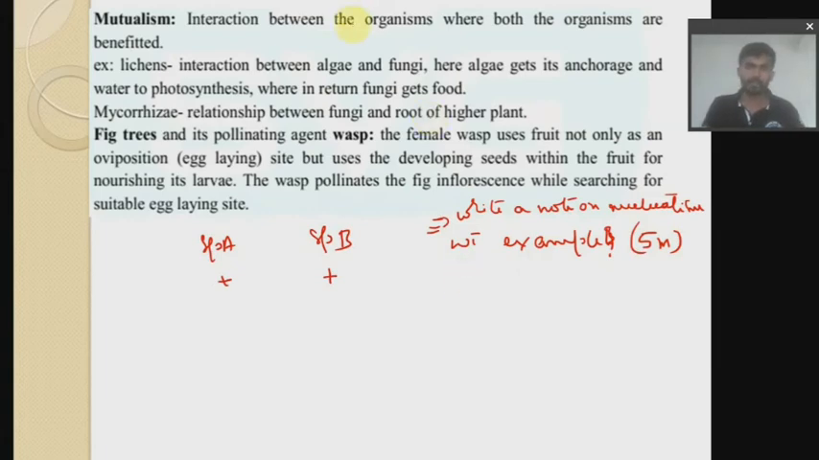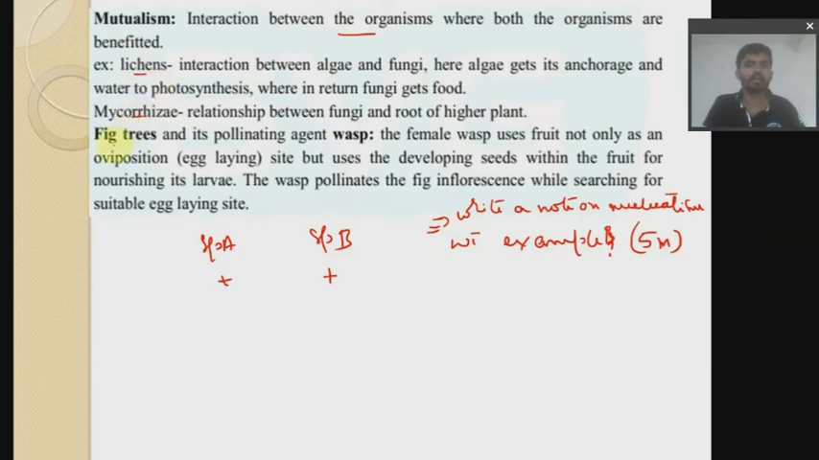Remember that. So then what you have to do is write the definition: interaction between the organisms where both the organisms are benefited. Both the organisms that we have, they are benefited. So from here, you have to give one example each.